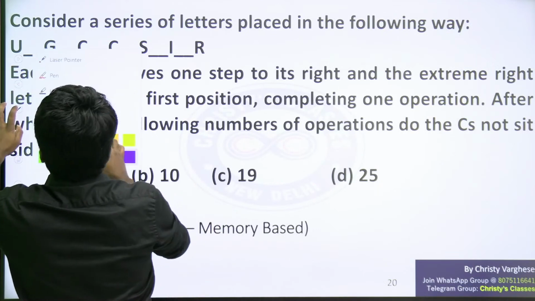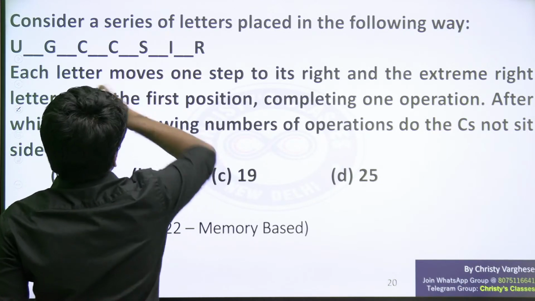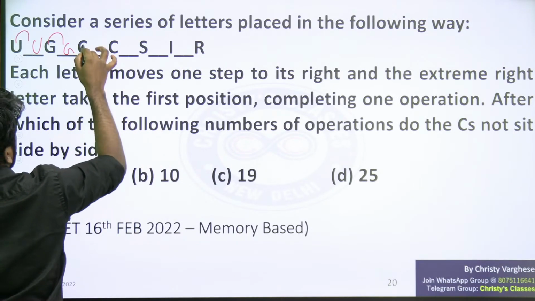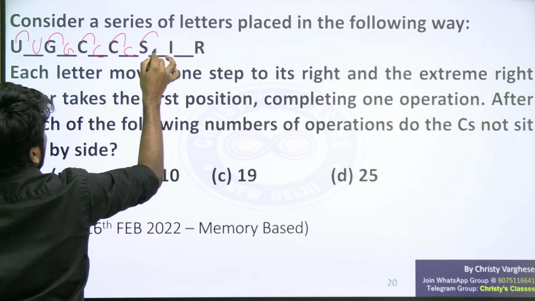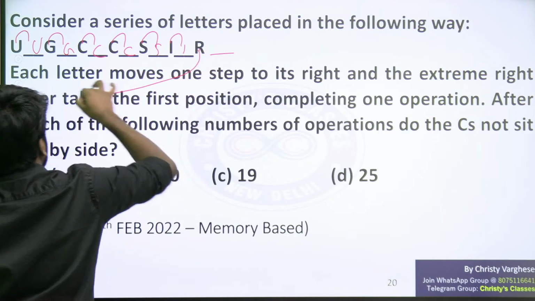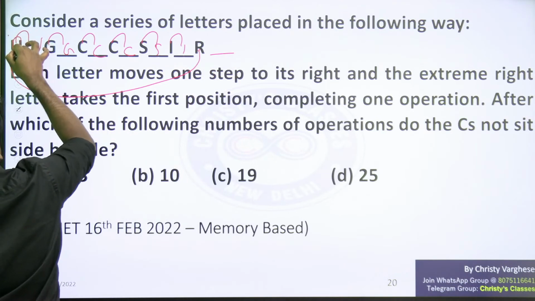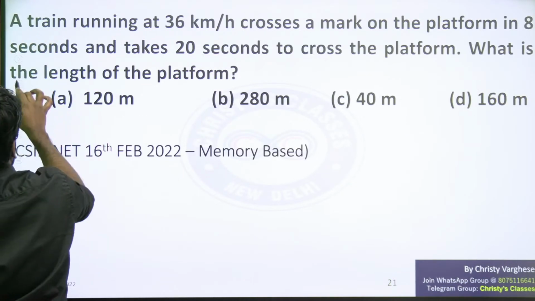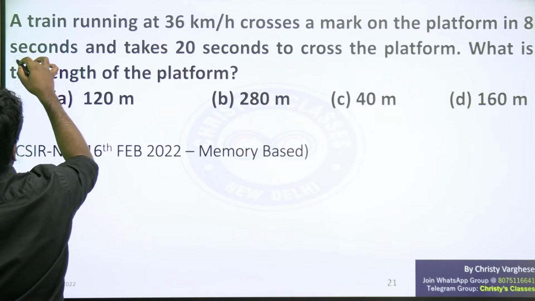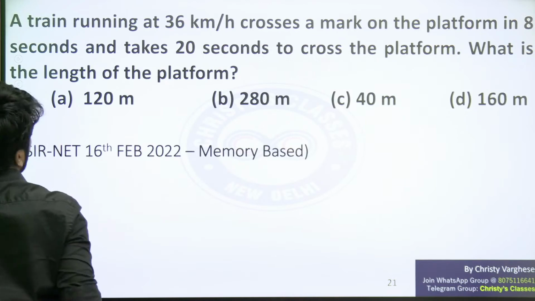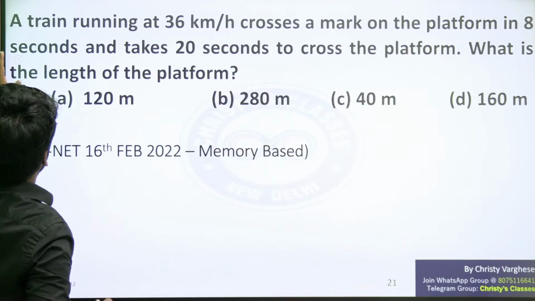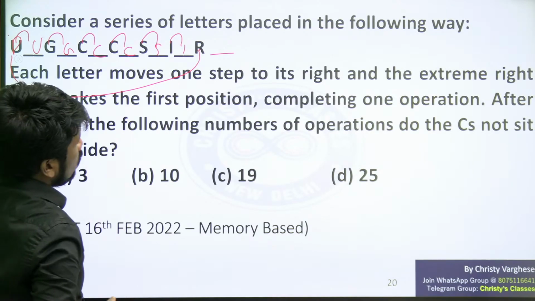With the first operation, U will shift to here, G here, C here, C here, S here, I here. R, now there is no spot, so R should take this spot of U. Are you understanding? That is what the question is saying as one operation. How many such operations are needed so that